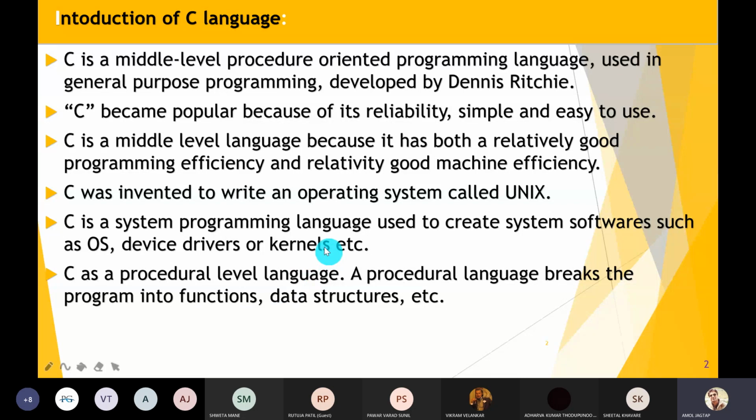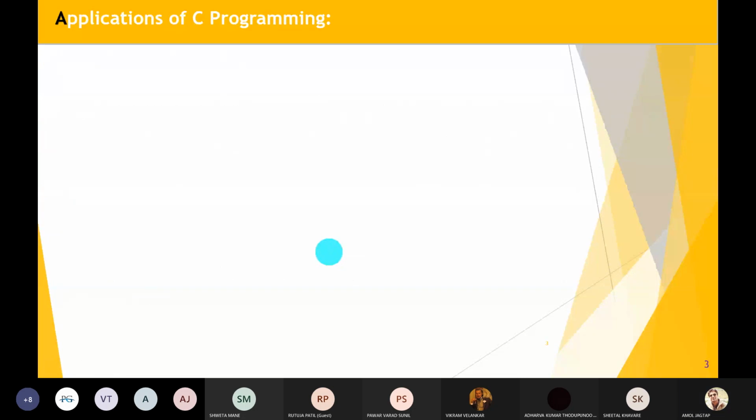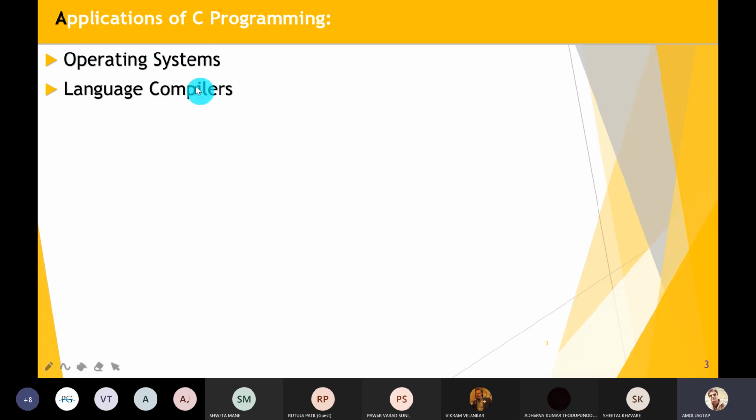Okay, so move to the next part. What are the applications of C programming? That is most important. If we know the applications, then we know the importance of the C programming language. So the first, most important application is operating systems.